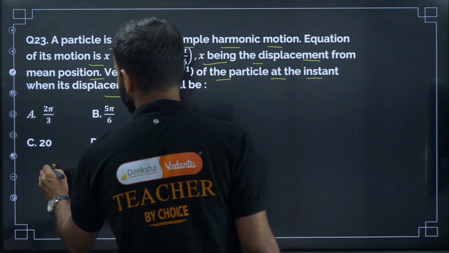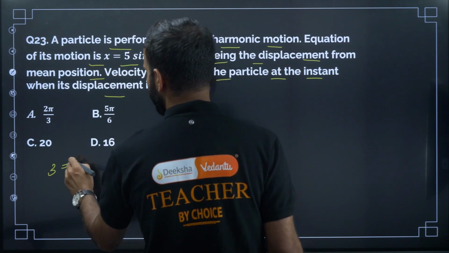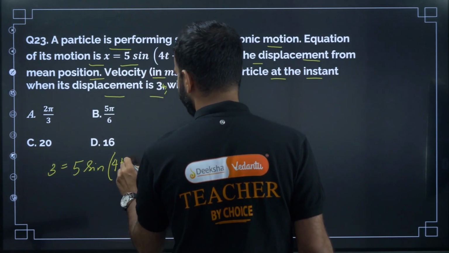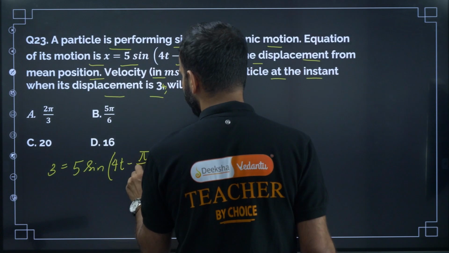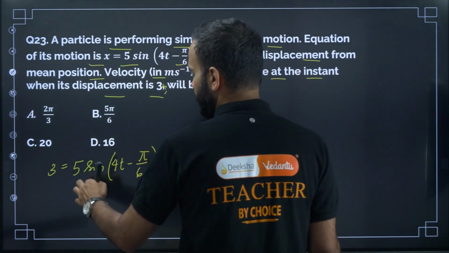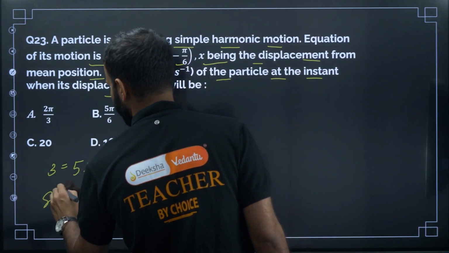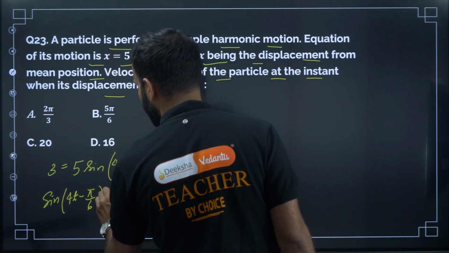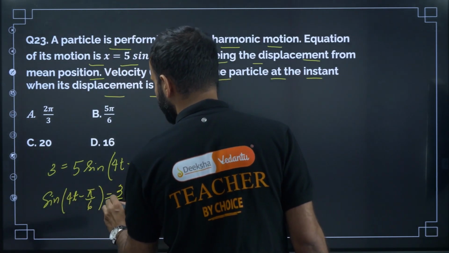So here the displacement is 3 meter, so 3 is equal to 5 into sine of 4t minus pi by 6, right? So now sine of 4t minus pi by 6 is equal to 3 by 5.